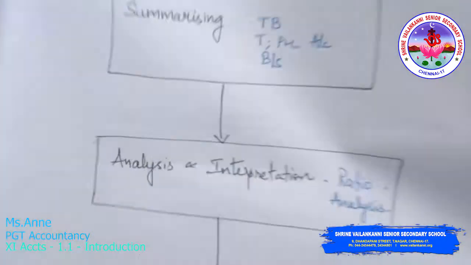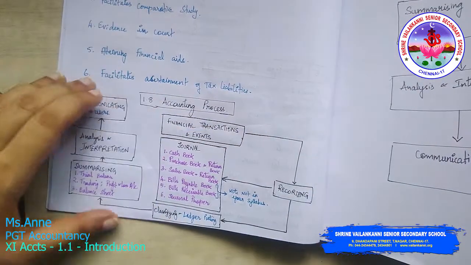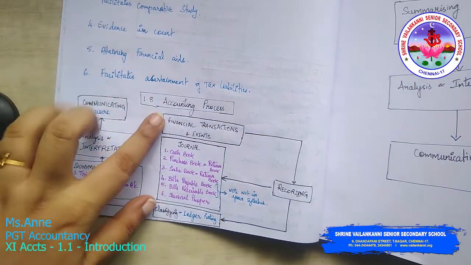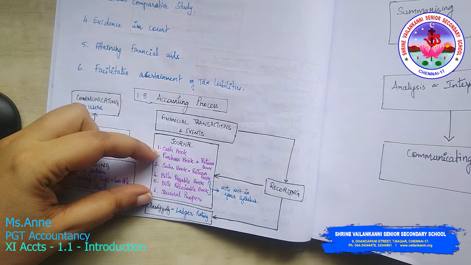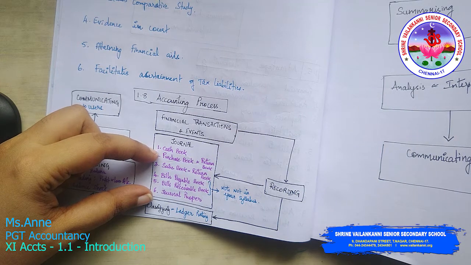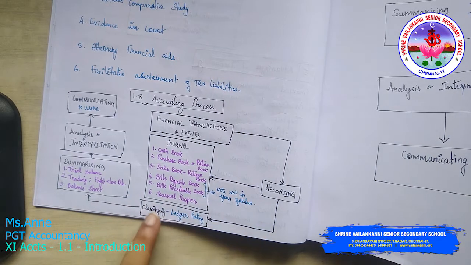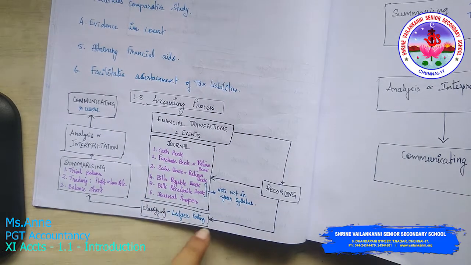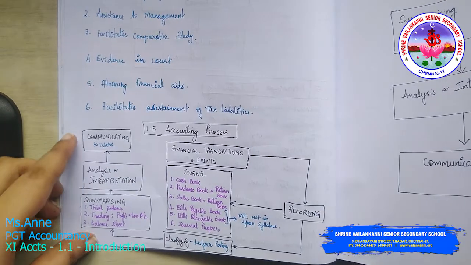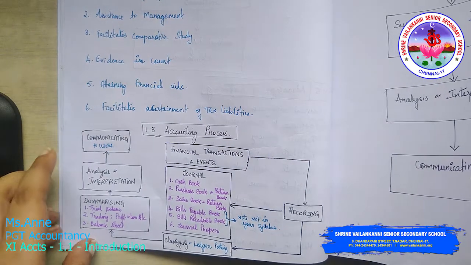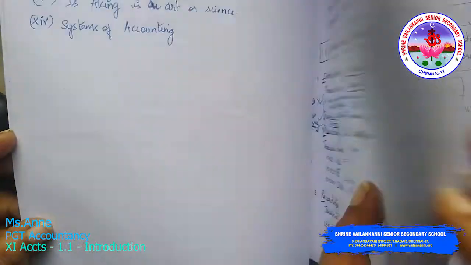In your textbook, the accounting process is given like this. Okay, can you see this? It's nothing but financial transactions and events, then recording, journal. Journal means cash book, purchase book, purchase return book, sales return book, bills payable, bills receivable book, journal proper. And then you have the classifying, which is ledger posting. Then you have summarizing. Then you have the analysis and interpretation. Then you have the communicating to users. Now these are all the accounting process. I'm sure that you are able to understand.